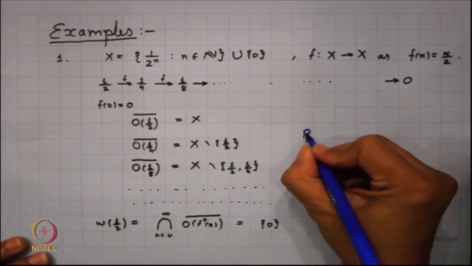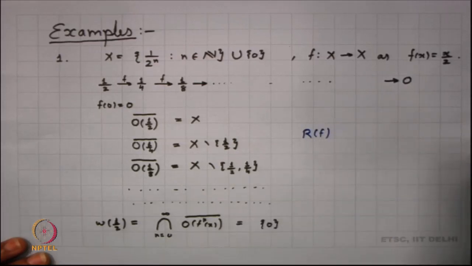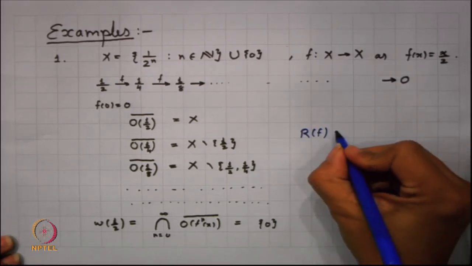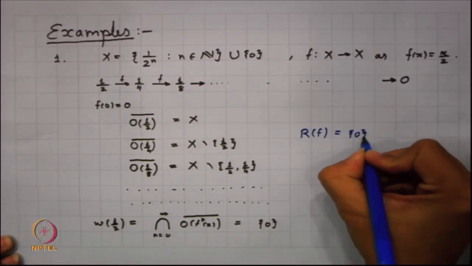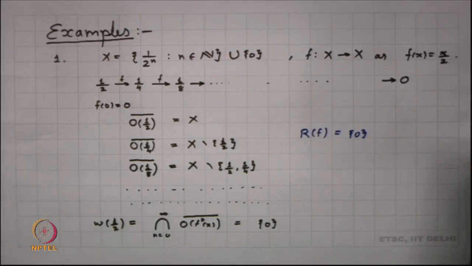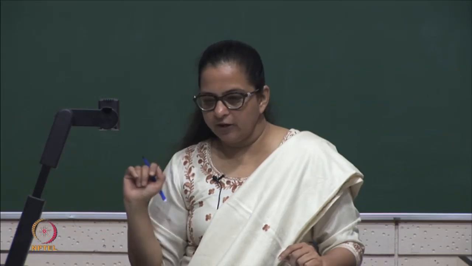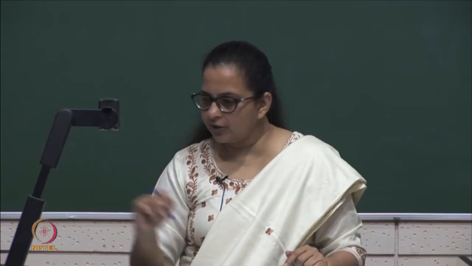So what is R(f) here in this case? It happens to be just the singleton {0}. The set of all recurrent points here is nothing but the singleton {0}, nothing else is recurrent, because no orbit comes back very close to the point itself.